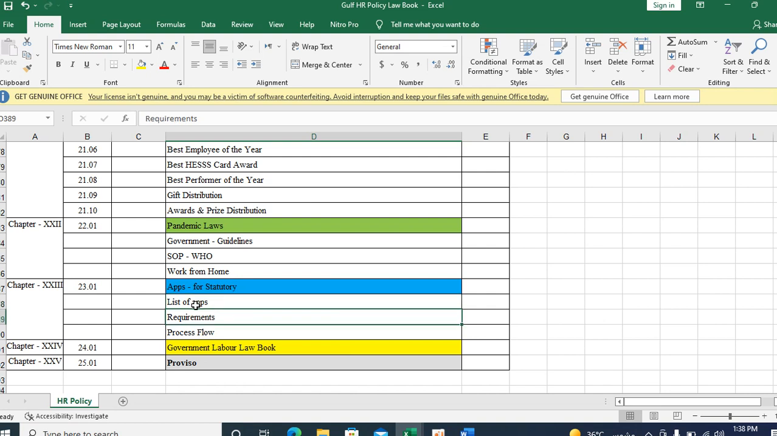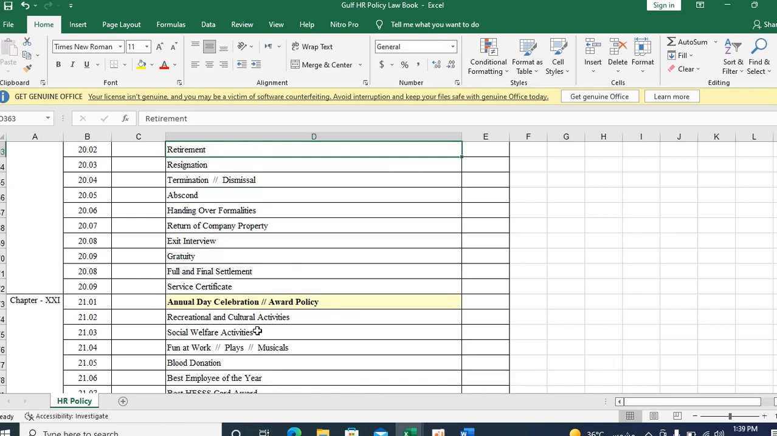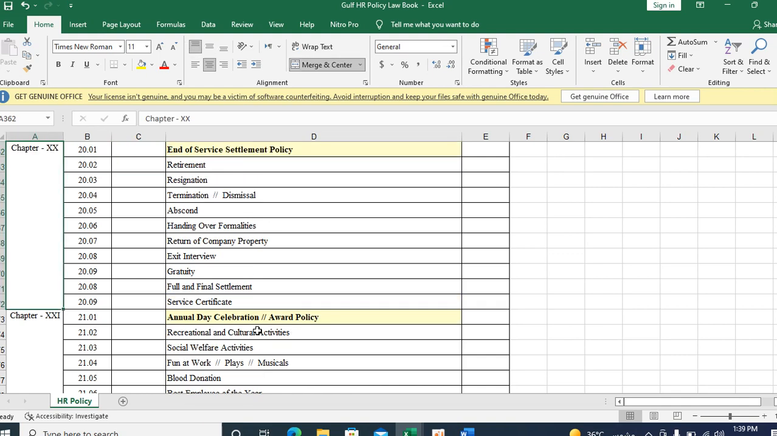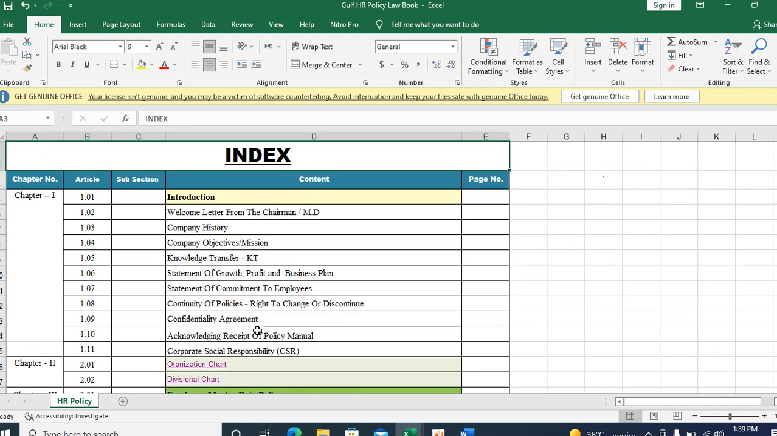Okay, what are the requirements and the process flow in the government labor law book? The government labor law book is maybe around 200 pages. You can give a link to it in our HR policy. These are all the 25 policies I am giving in the HR law book. It is for the Gulf region, but it can be used all over the world.